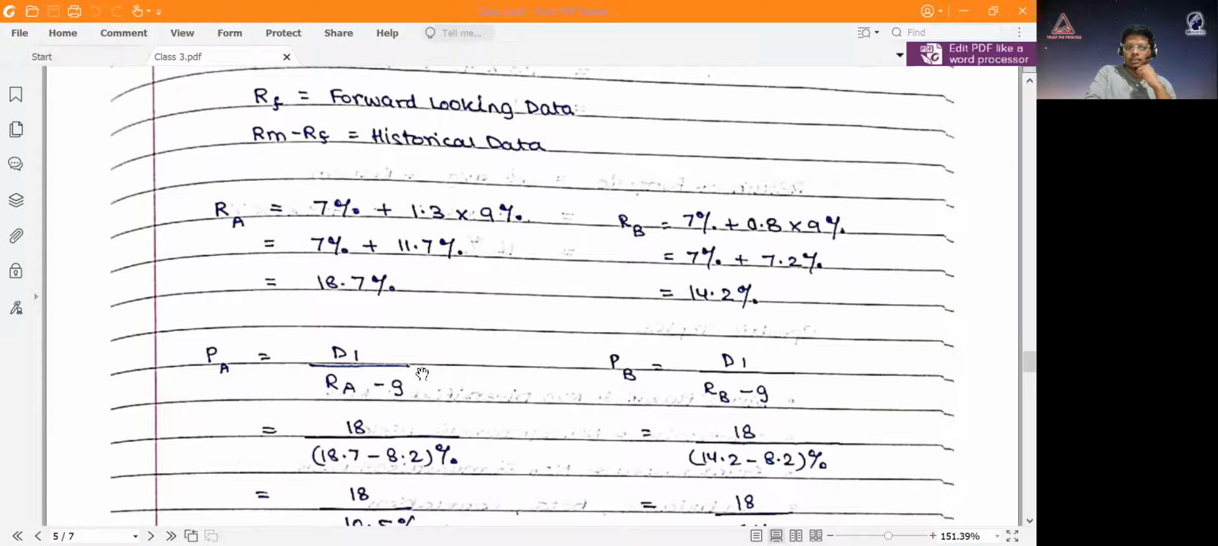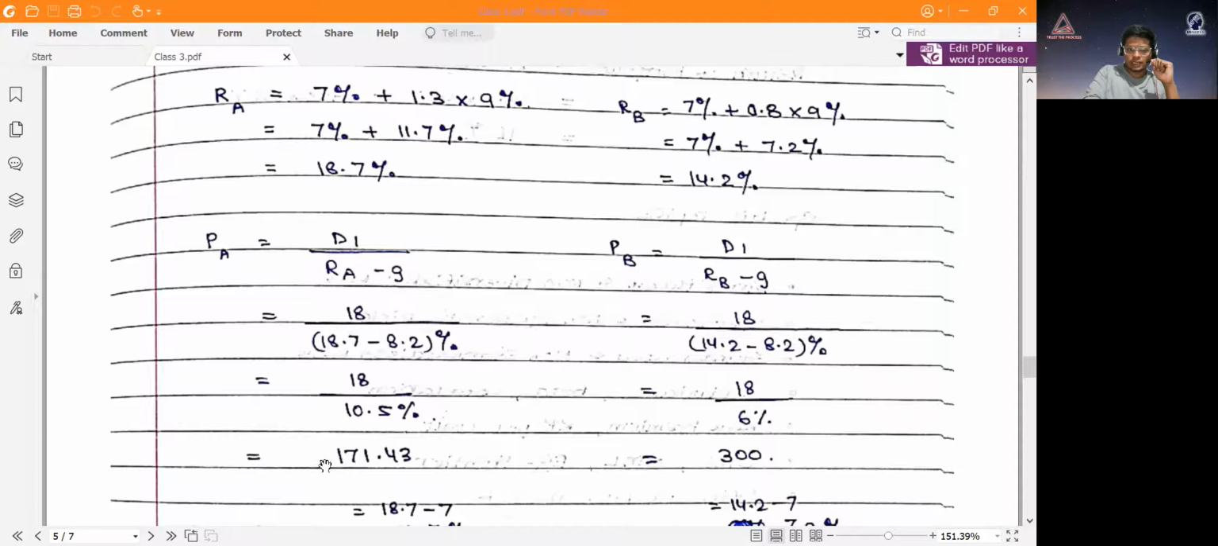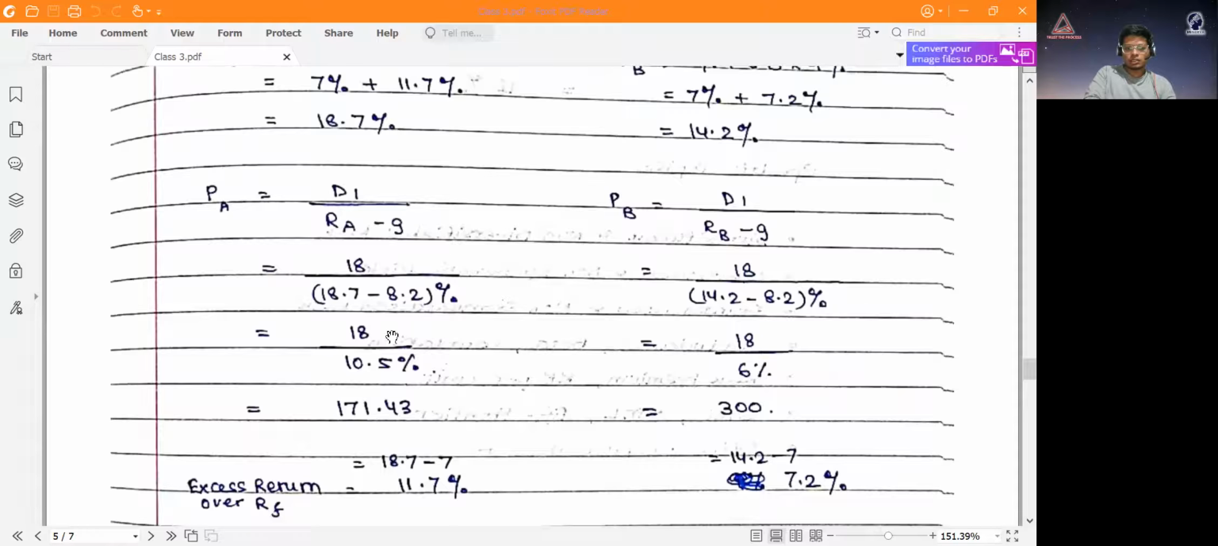Now putting it in the price equation that I showed initially, P0 equals D1 divided by (RA minus G). If you put that here, and let's say G is 8.2%, you can get the price. For this asset the price is 171.43, and for this asset it's 300, assuming both will be paying a dividend of 18%. So this is how you calculate the pricing of that asset.